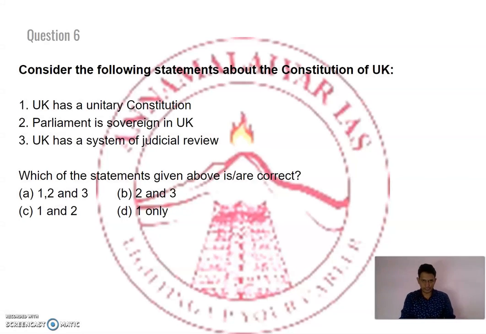Consider the following statements about the constitution of UK. UK has a unitary constitution. The parliament is sovereign in UK. UK has a system of judicial review. So the third point is not so. UK doesn't have a system of judicial review. It is in USA we can see judicial review, and in case of India also we can see judicial review. So the answer has to be C.